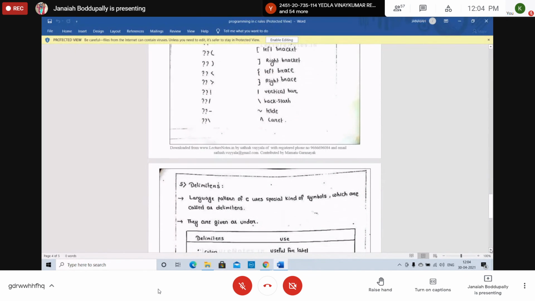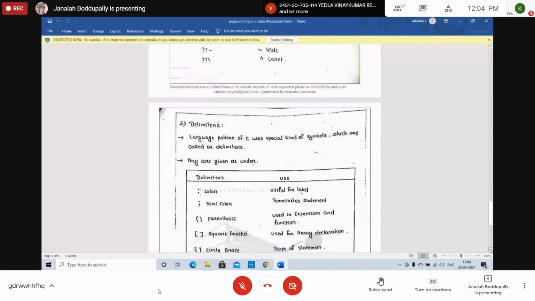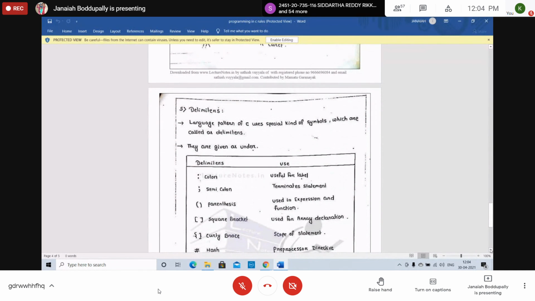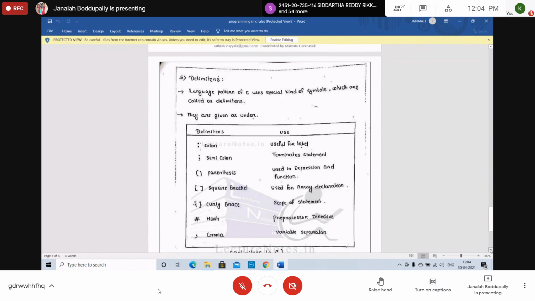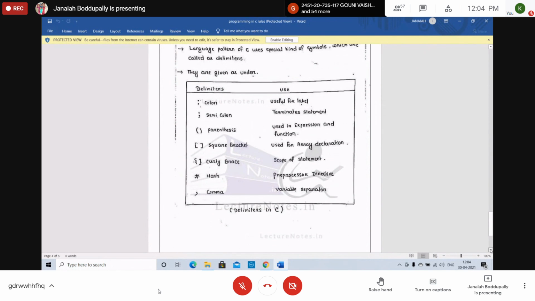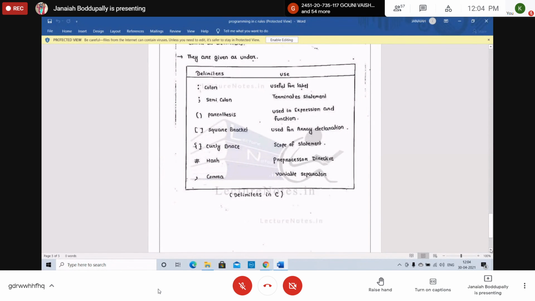What are the delimiters? Delimiters are special kinds of symbols. What is the purpose of them? Colon is a delimiter, useful for labeling. We use colon in switch case, as a label.